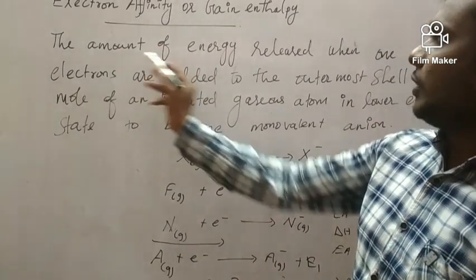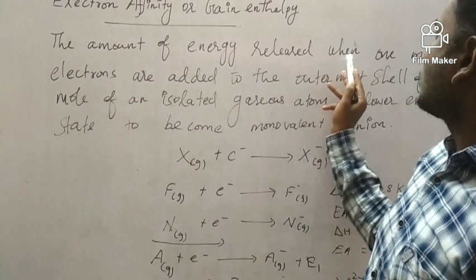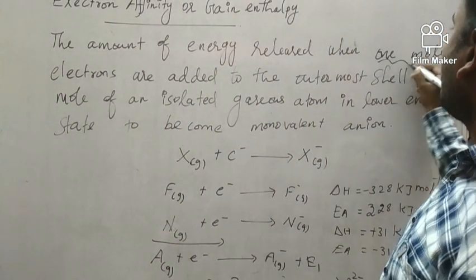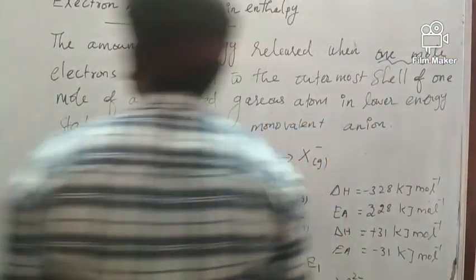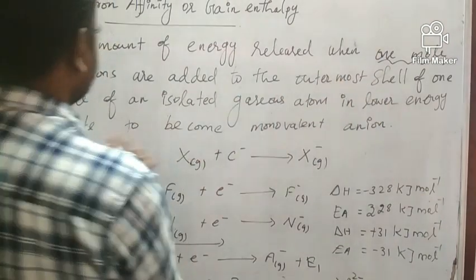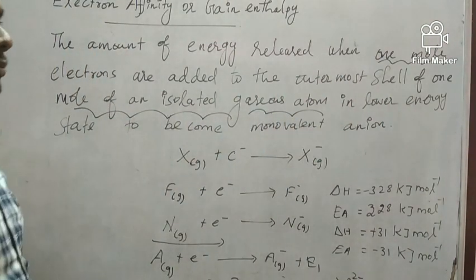Electron affinity or electron gain enthalpy is the amount of energy released when 1 mole of electrons is added to the outermost shell of 1 mole of isolated gaseous neutral atoms.